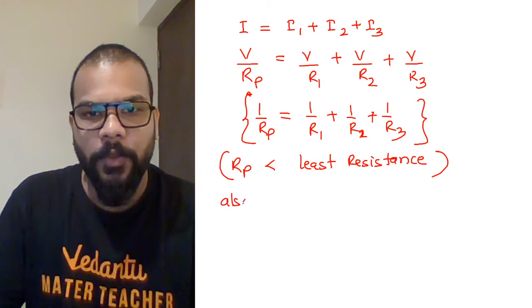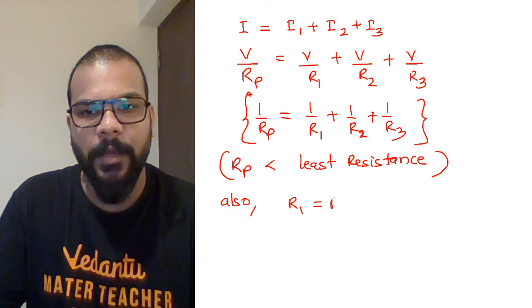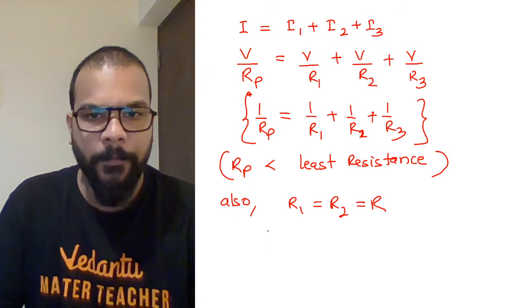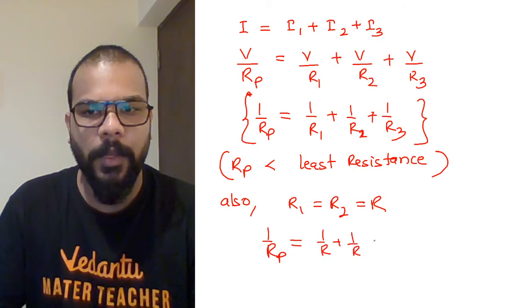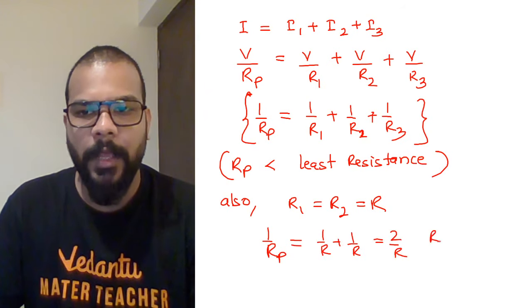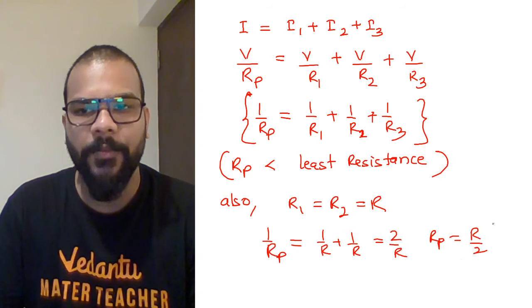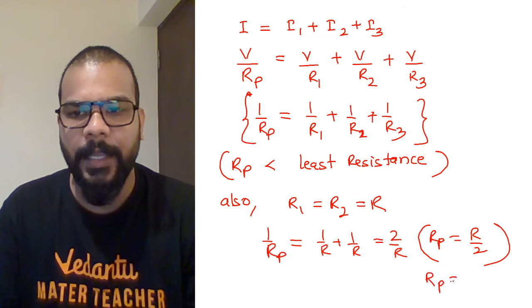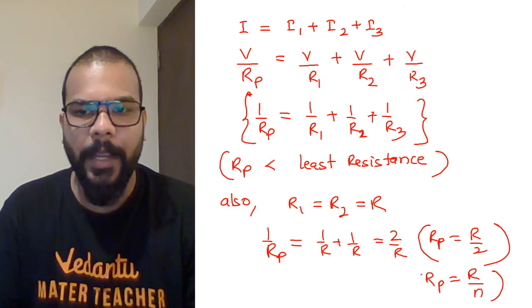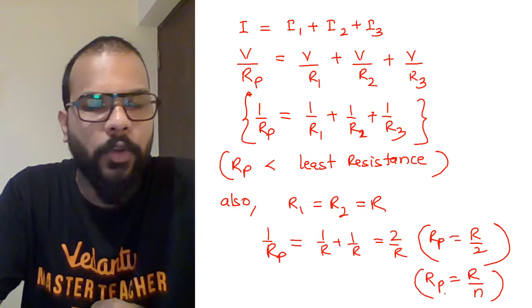Also, if you have two resistances, say R1 and R2, and they are equal, then 1 upon Rp is going to be 1 upon R plus 1 upon R, which is 2 by R. So R equivalent is going to be half of the individual resistance. And on the same lines, if you have n resistances like that, you will write it as R by n. Okay, guys, I hope things are clear now.